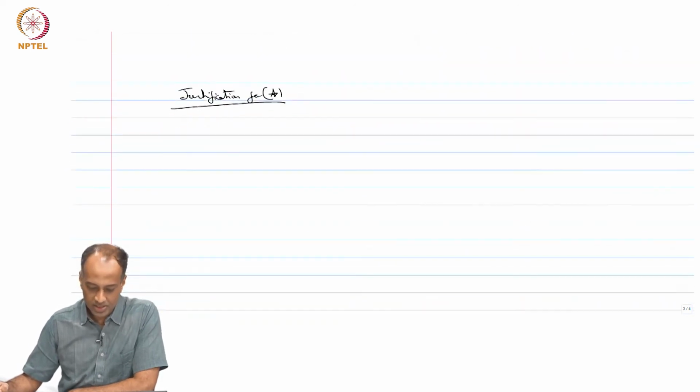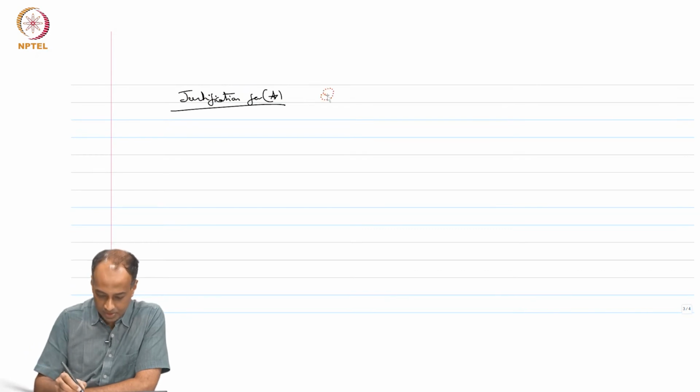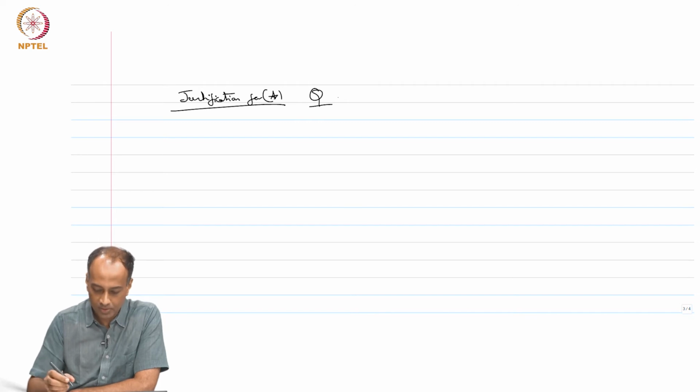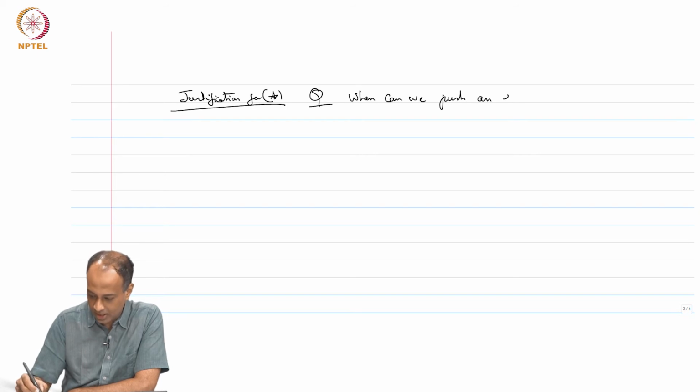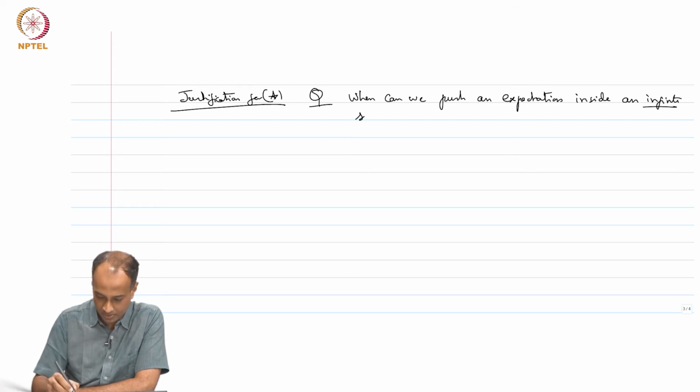So, the basic question which we are looking at is the following. When can we push an expectation inside an infinite summation?